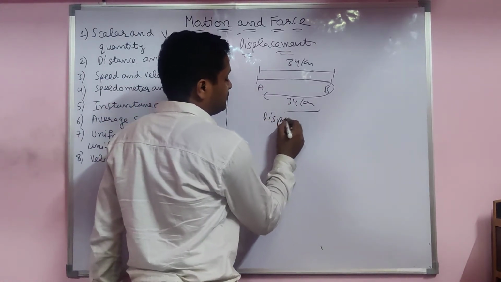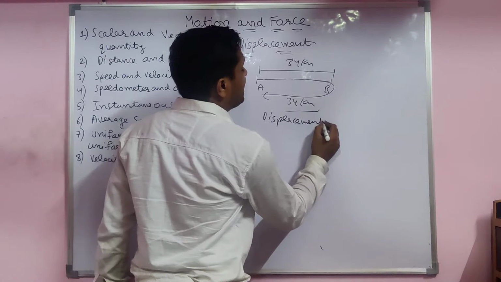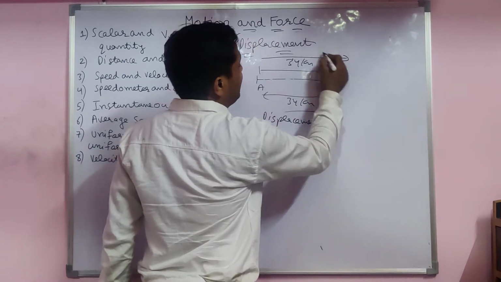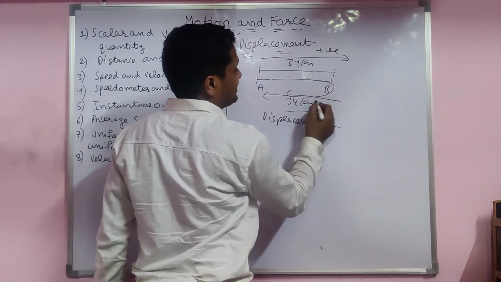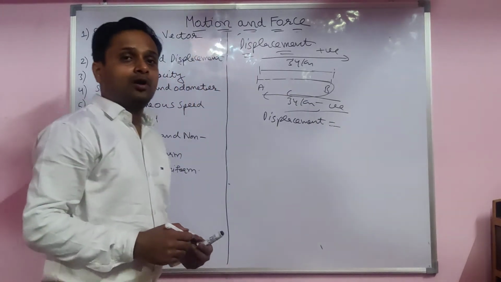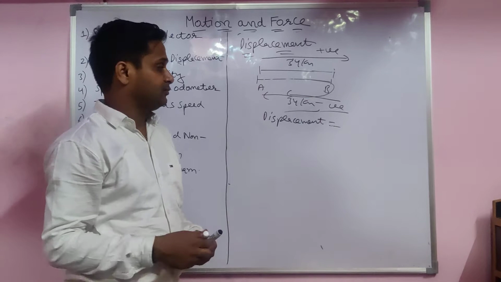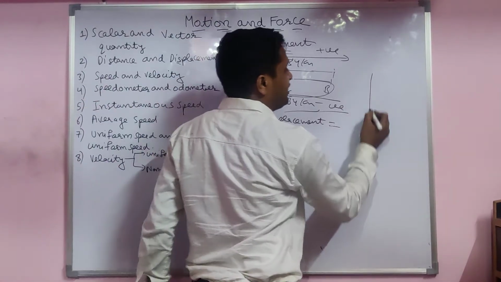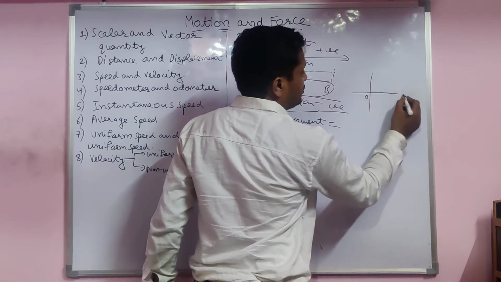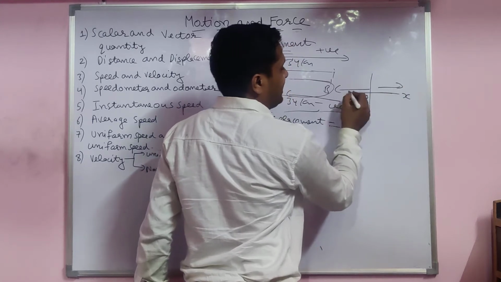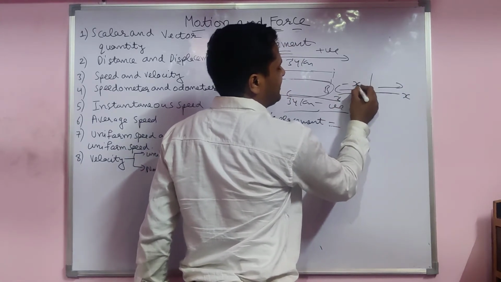Here we count the direction. If you take that side as positive, then that side you take as negative. If you take that side negative, then the reverse side is positive. Same as in a graph, you know. Here is the origin, so x is positive on this side and that side is the negative x-axis.